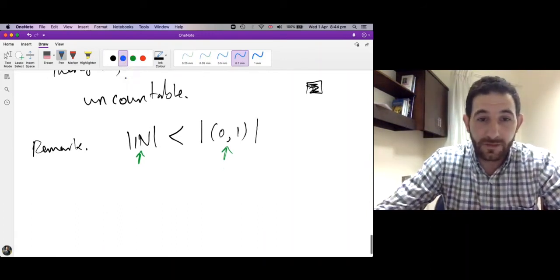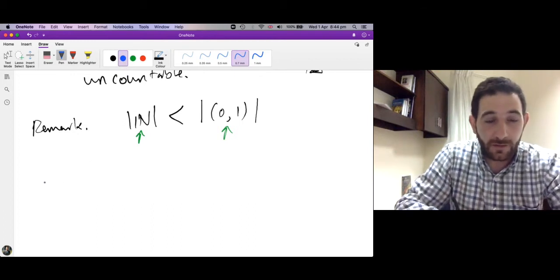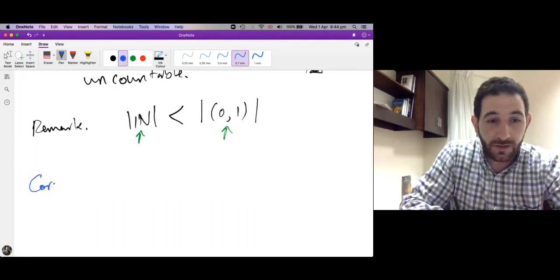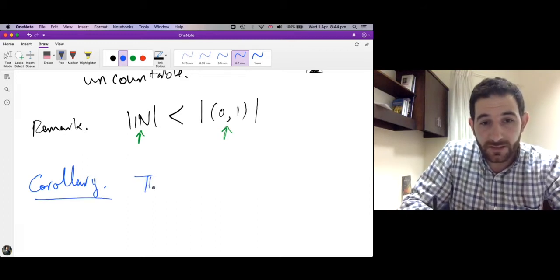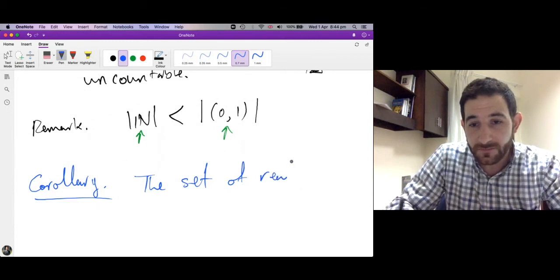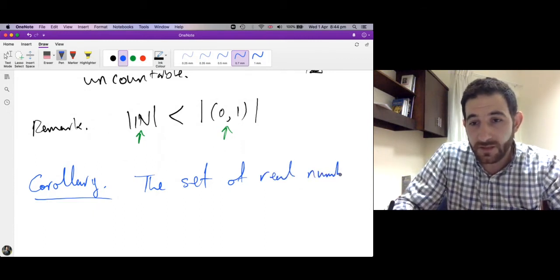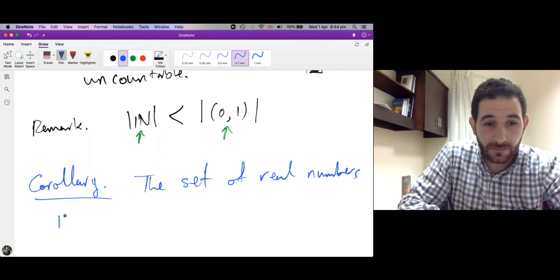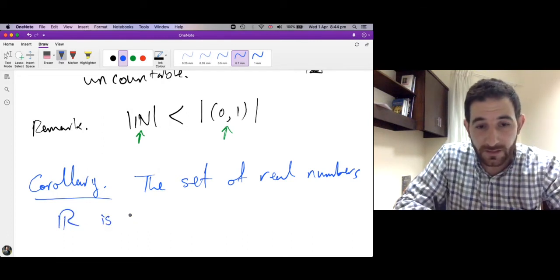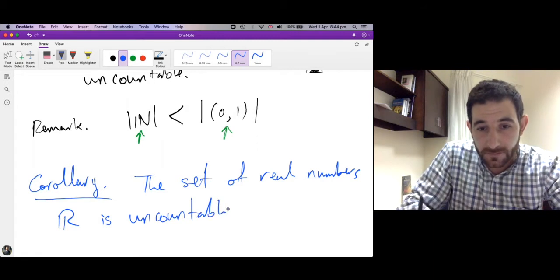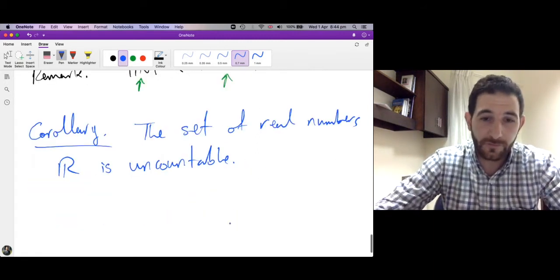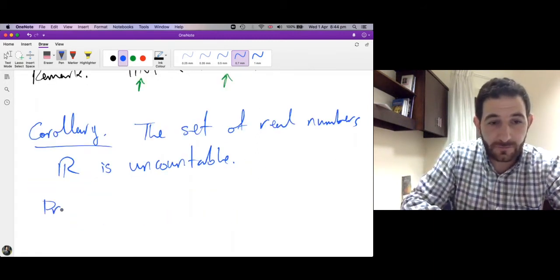Okay, let me fulfill the initial promise. So corollary, the set of real numbers R is indeed uncountable. Okay, proof. I will sketch the proof.